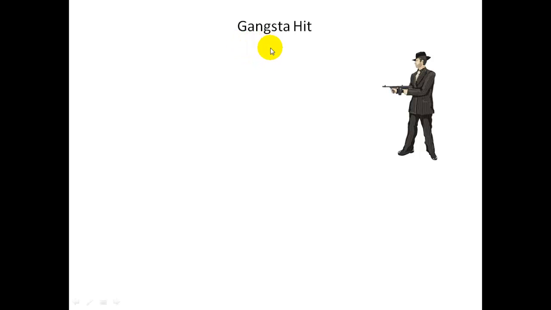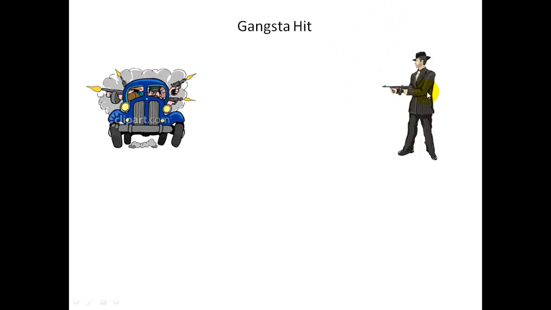Okay, here we have a worked example. This is a gangster hit from the 20s. Notice how I write gangster. This is how it's spelt nowadays, apparently. So the car arrives. This gangster on the right, not the gangsters in the car, is standing in front of a shop window, a huge shop window, and as we all know, they fire the bullet, it hits the guy, and he gets thrown back through the shop window, and glass goes everywhere. You've seen this in the films, and this is what's going to happen. But it's a movie mistake. It can never really happen, and we're going to look at that now.